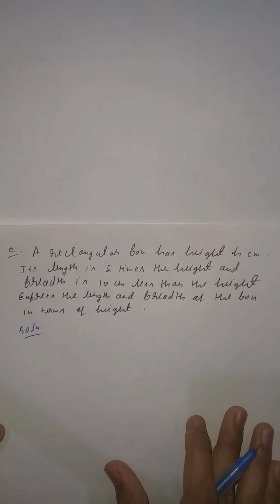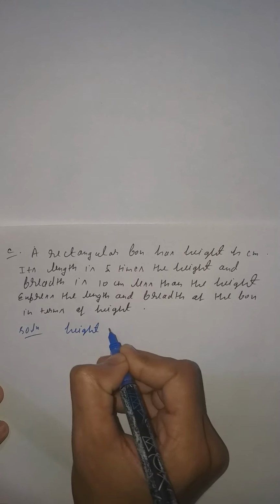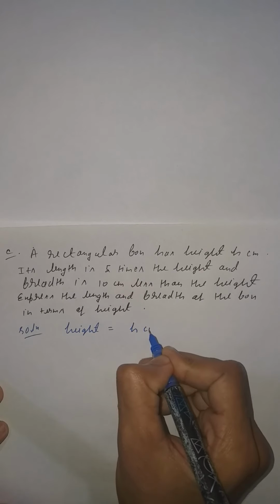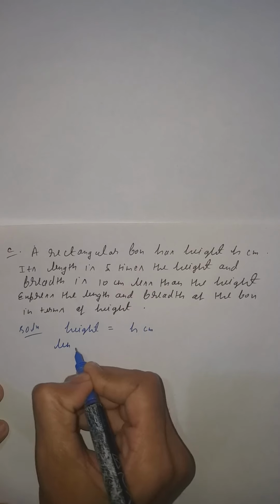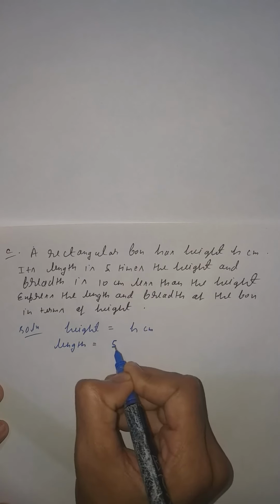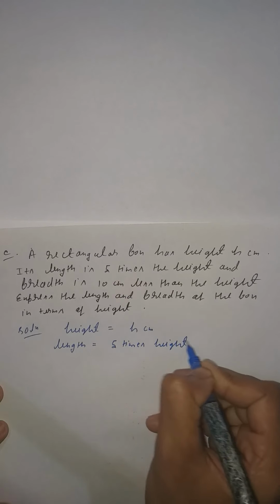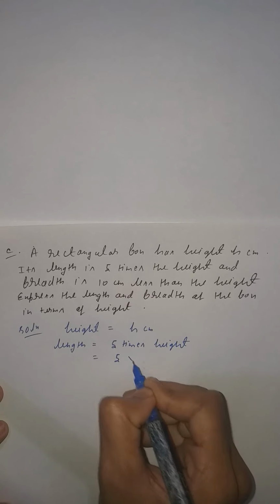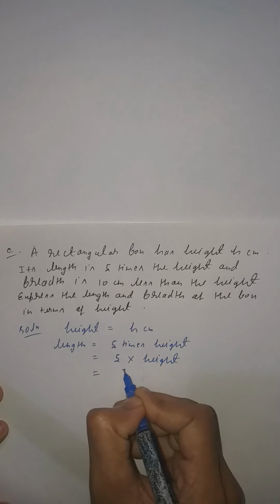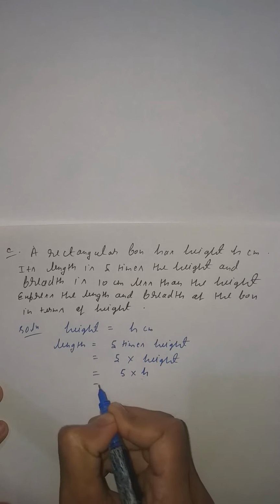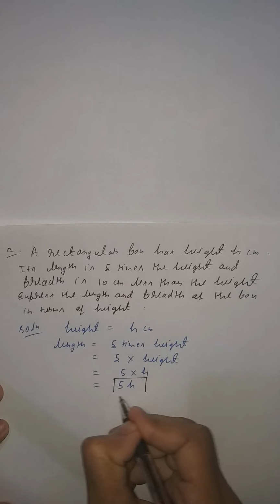Now what is given? Height equal to h centimeter. Its length is 5 times the height. First find out length equal to 5 times height. 5 times means multiply by height. So 5 into h becomes 5h. This is your length. Length is 5h.